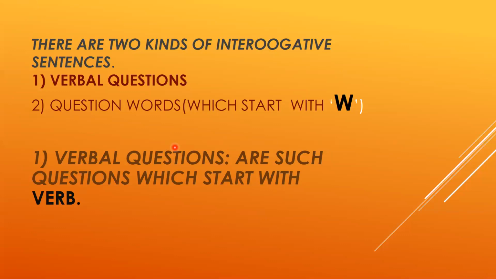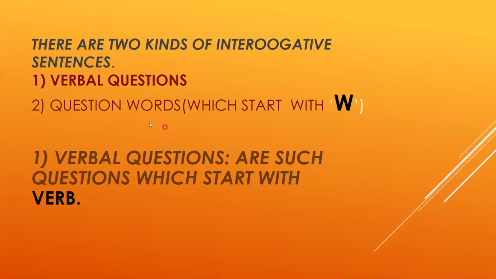So it means that is or am we put before the subject, so it becomes an interrogative sentence, and this is called a verbal question. Why verbal? Because it starts with a verb, or the verb is going to make the question in an interrogative form.